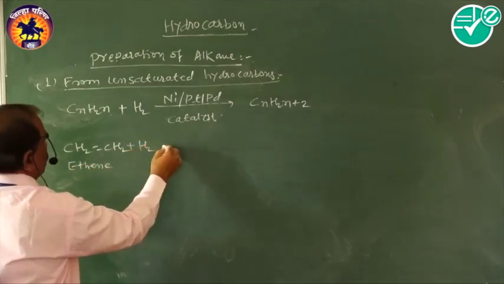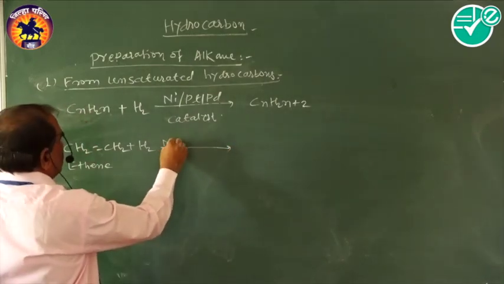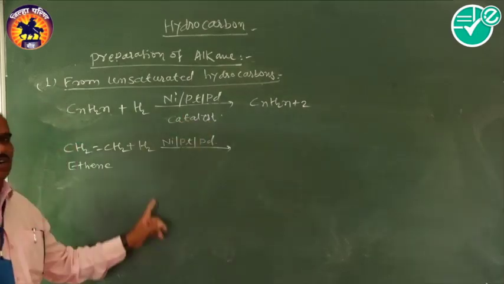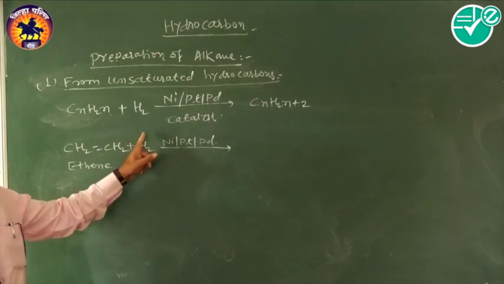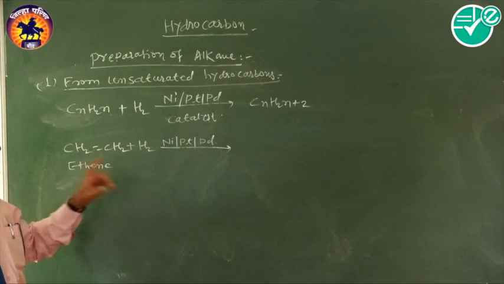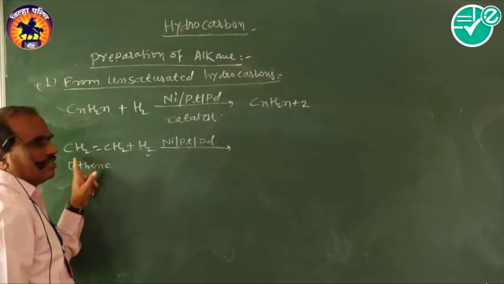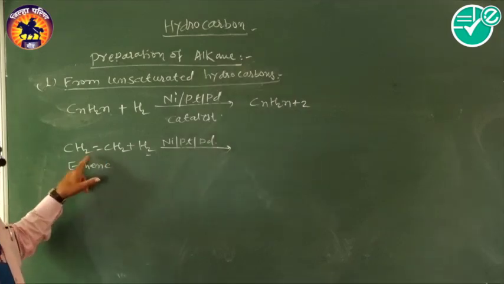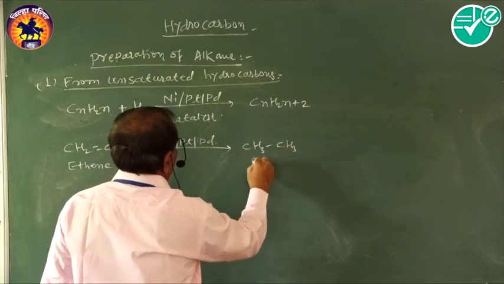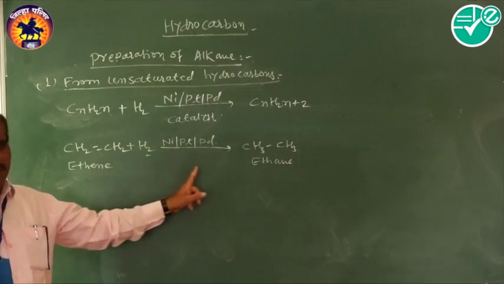plus H2 in the presence of a catalyst, nickel or platinum or palladium. That is a catalytic hydrogenation reaction. Here the catalyst is added; a catalyst increases the rate of reaction but does not take part in the chemical reaction. Therefore, this hydrogen adds to these two carbon atoms and the double bond breaks. Then there is a formation of CH3CH3, that is ethane.